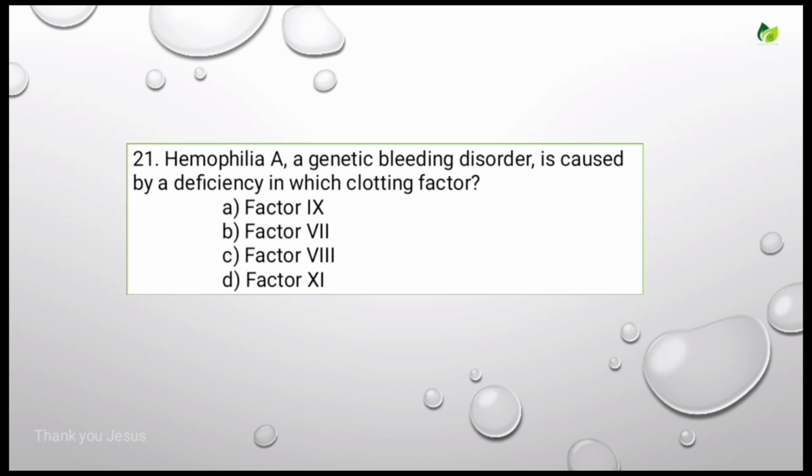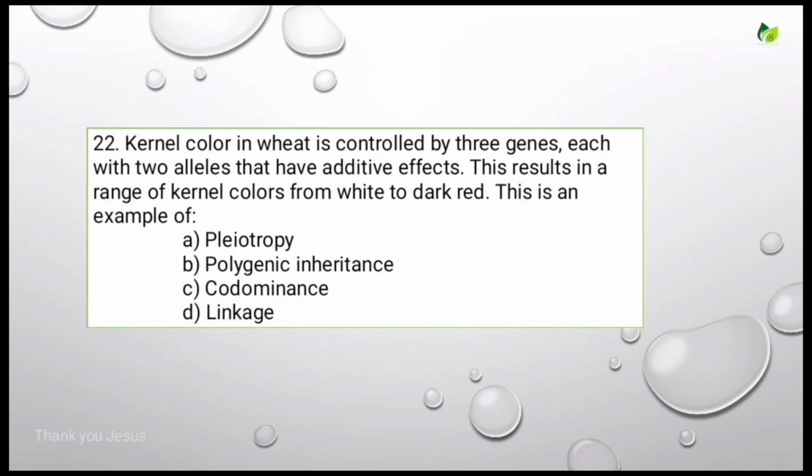Hemophilia A, a genetic bleeding disorder, is caused by a deficiency in which clotting factor? Options are factor 9, factor 7, factor 8, factor 11. For this, the correct answer is factor 8. Hemophilia A is caused due to the deficiency of factor 8. Let's see the next question.